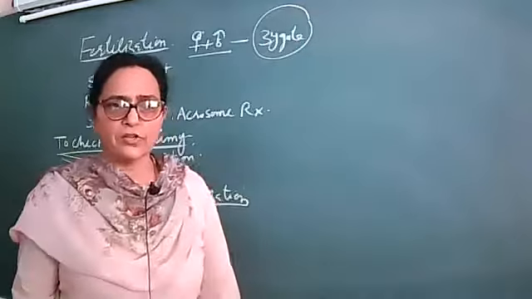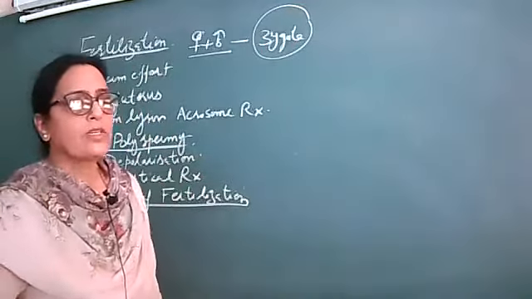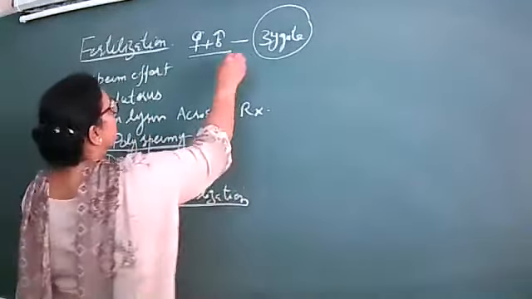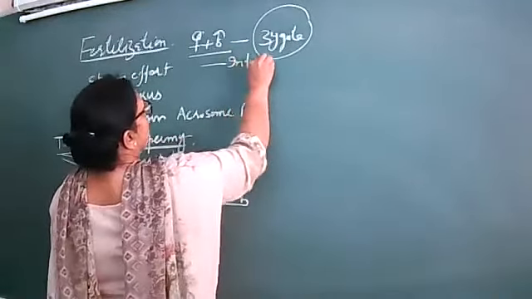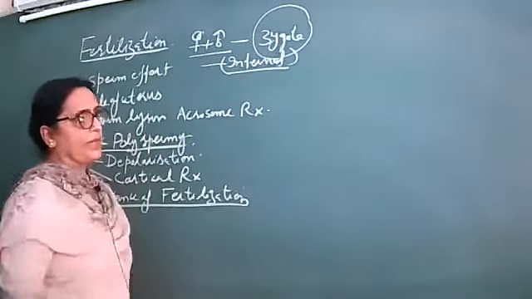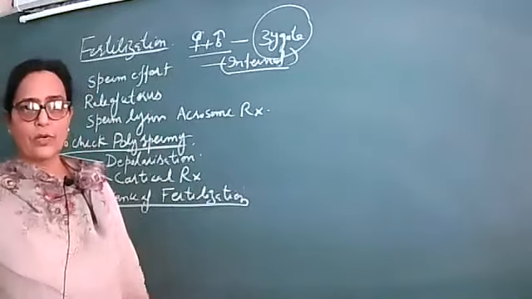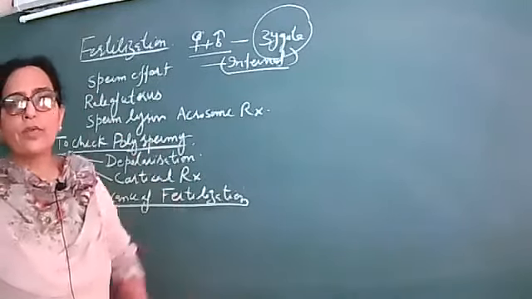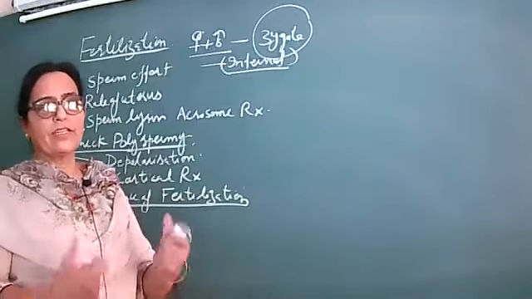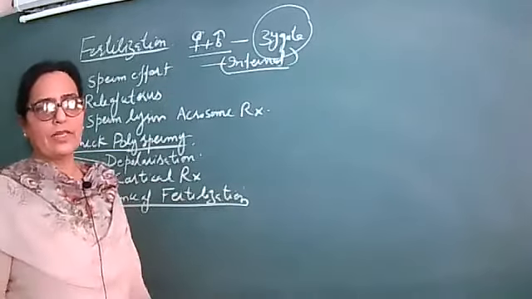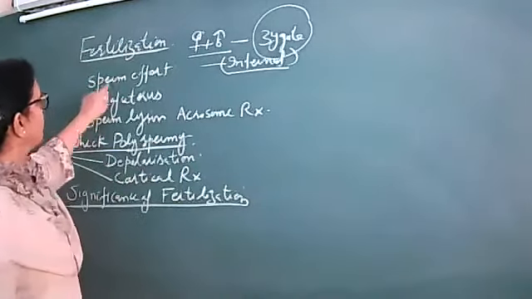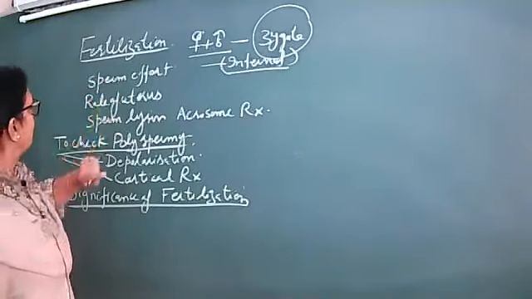There is a lot of variation in fertilization too, but we have to talk about humans. So in humans, the fertilization is internal. Internally the fertilization takes place, and in 10th class also you have studied that in the oviducts the fertilization takes place. So we have to review that a little bit in more detail, how the fertilization takes place. In the fertilization process, the sperm's efforts are also there.